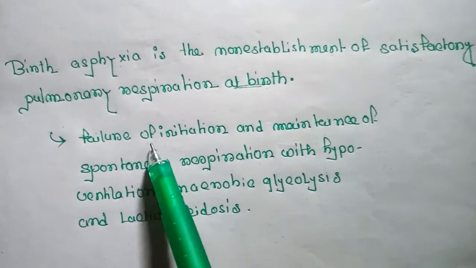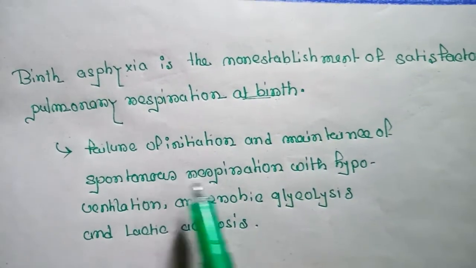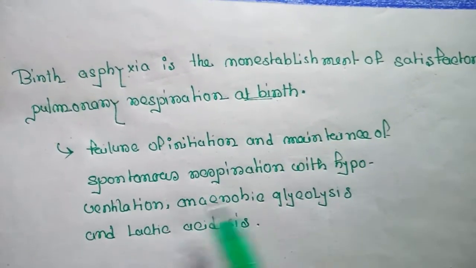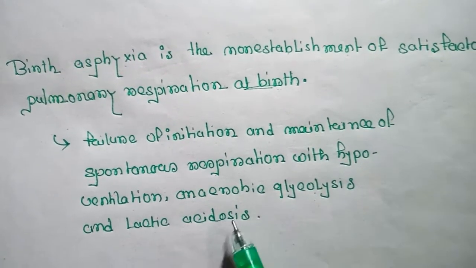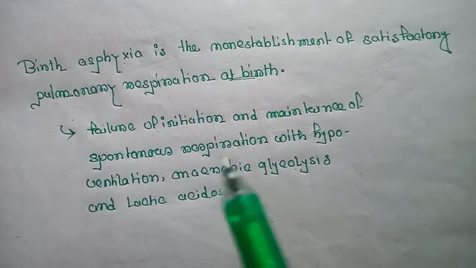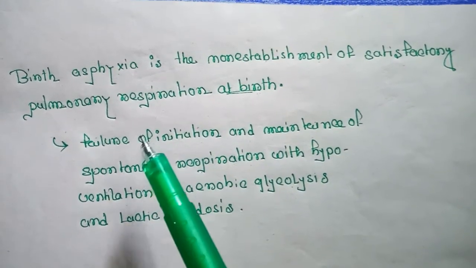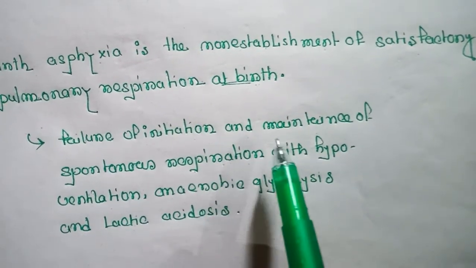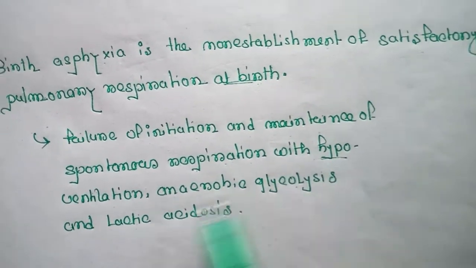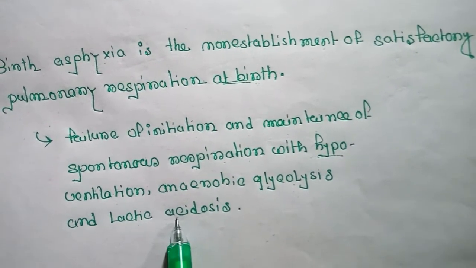It is the failure of initiation and maintenance of spontaneous respiration, with hypoventilation, anaerobic glycolysis and lactic acidosis also occurring.